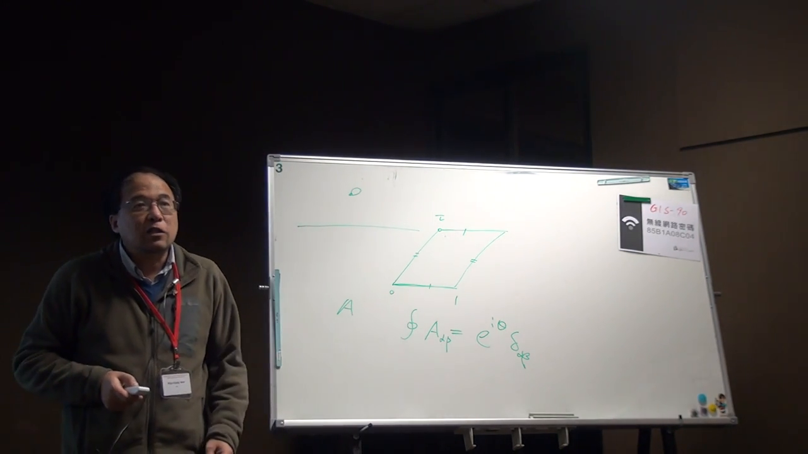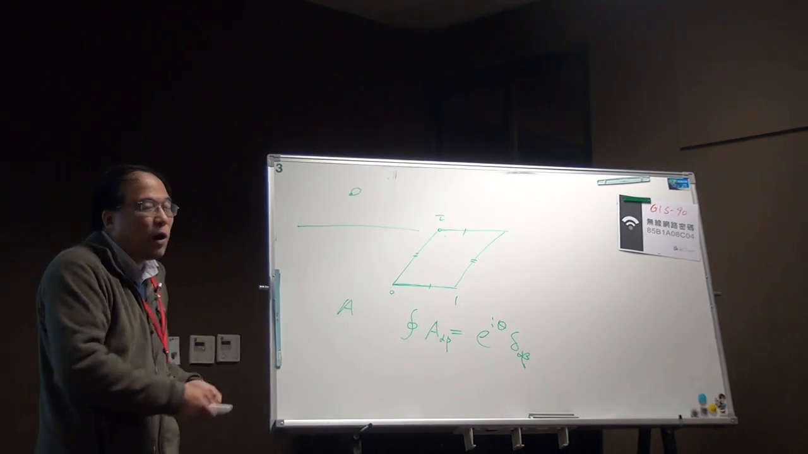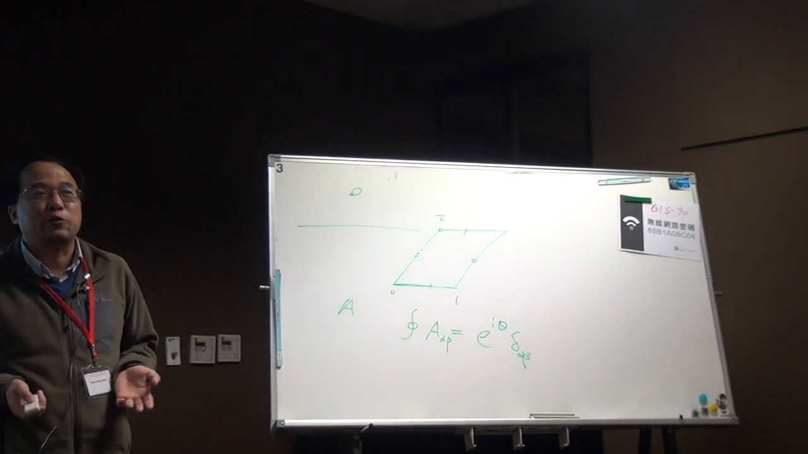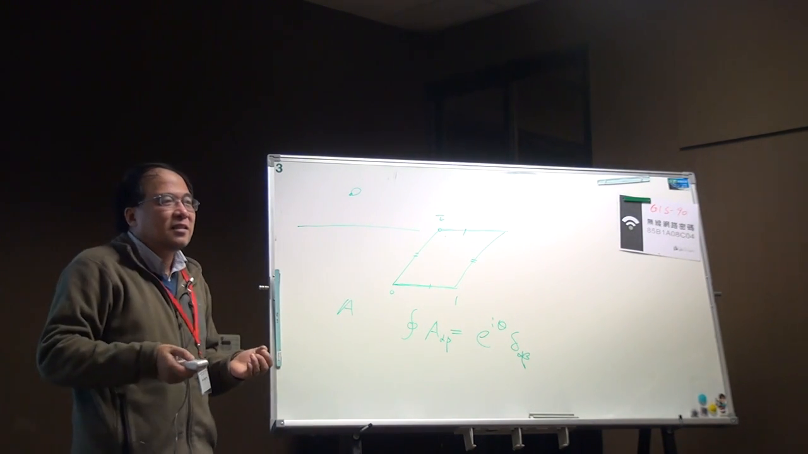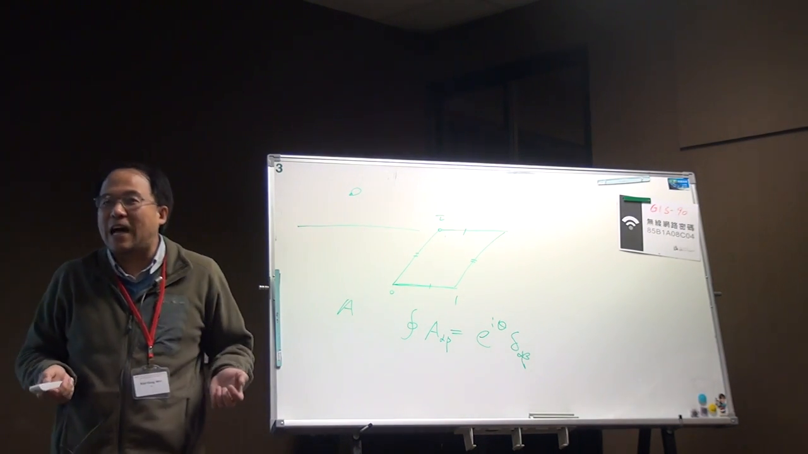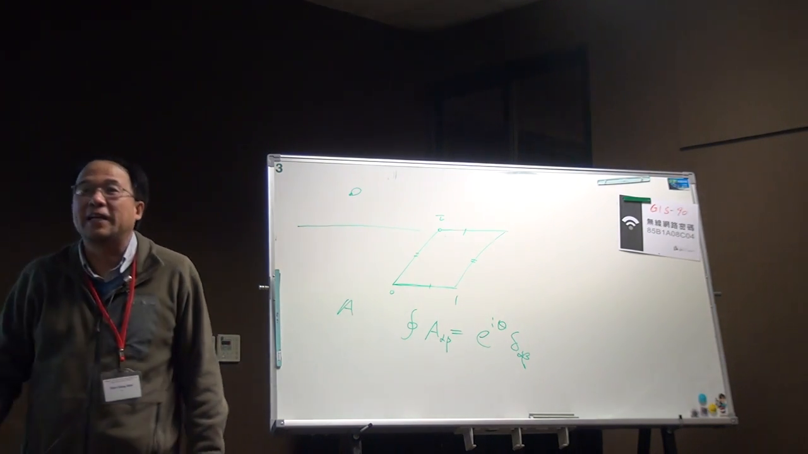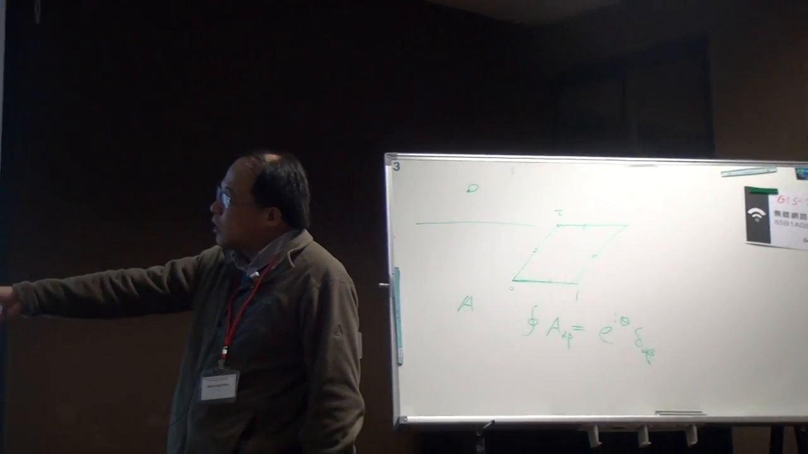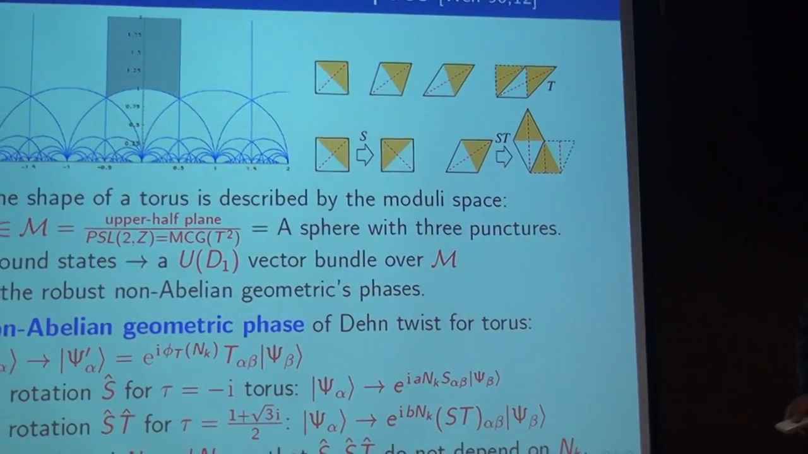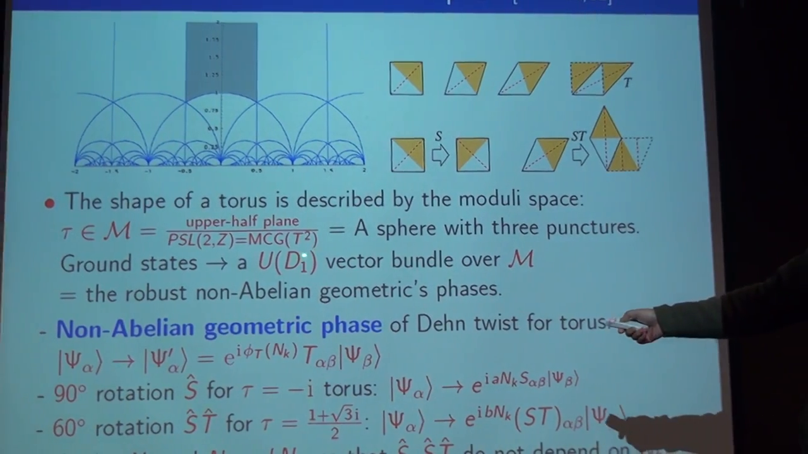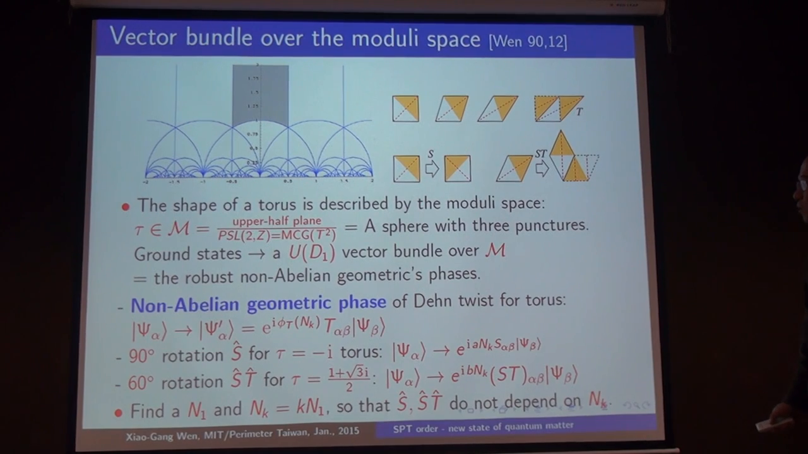So we only have this pure phase. What do you mean by non-abelian geometric phase? Because here we only have a U(1) phase, there's no non-abelian geometric phase. It's related to the fact that the moduli space actually is not the upper half plane. The moduli space is the upper half plane quotiented out by the so-called mapping class group. For the two-dimensional torus, the mapping class group is SL(2,Z) with some projection.